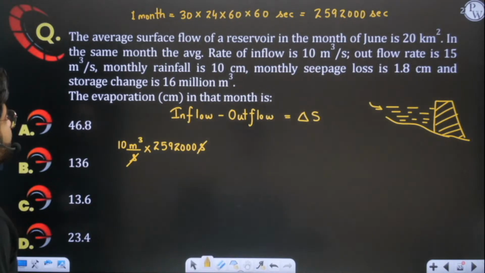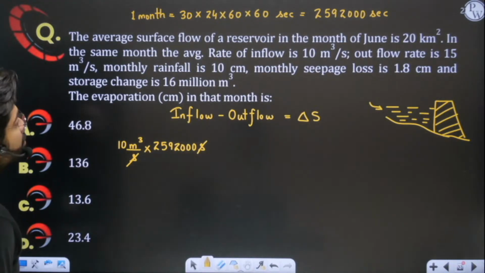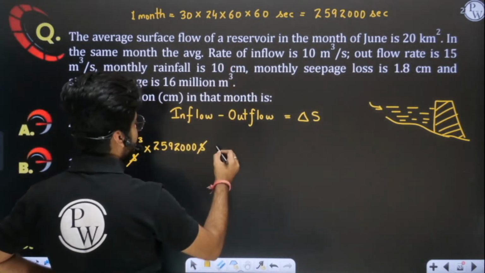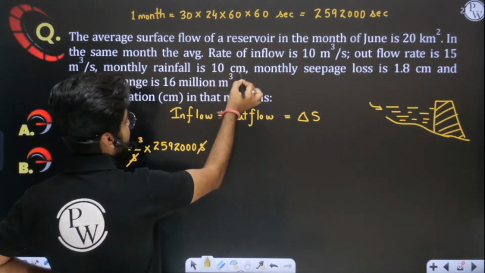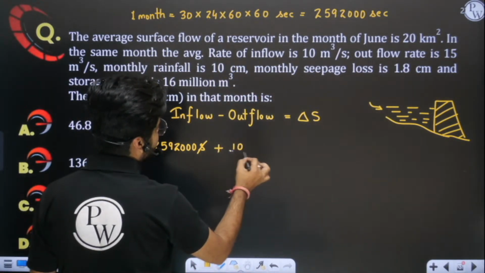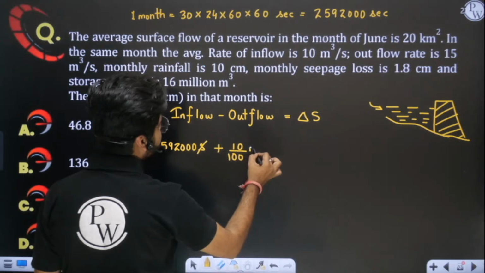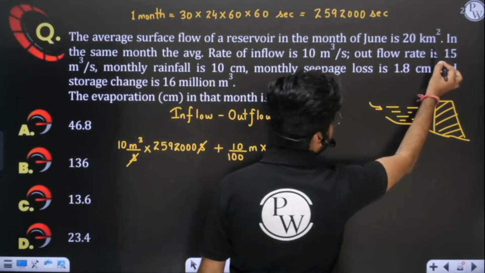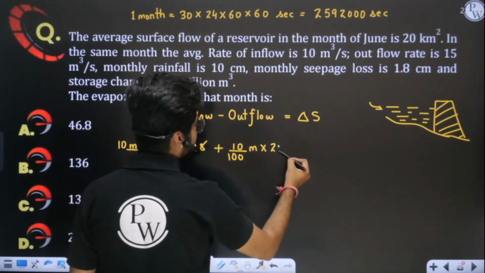Now, secondly, what else is coming inside? You can see here, rainfall is 10 centimeter. Now see, this is depth. Convert this depth into meter first. You all know we have to convert 10 centimeter into meter, so we divide by 100. And what is the area? Multiply this depth by area. The area is 20 kilometer square.